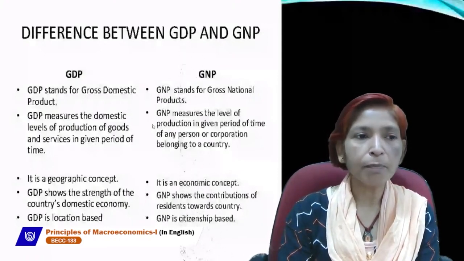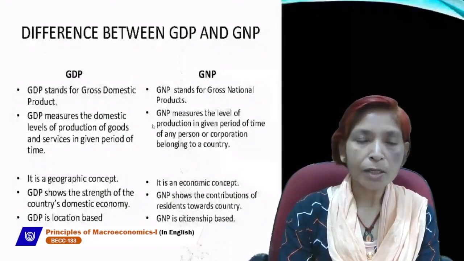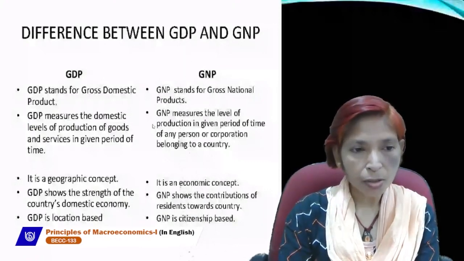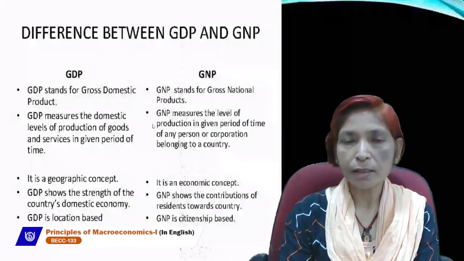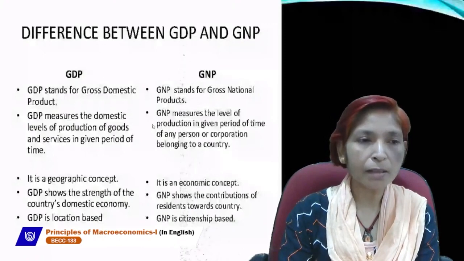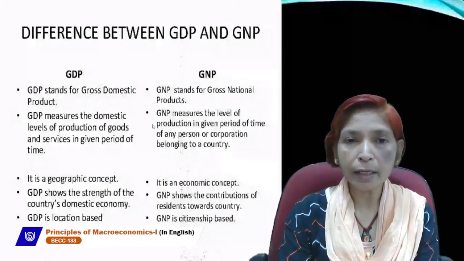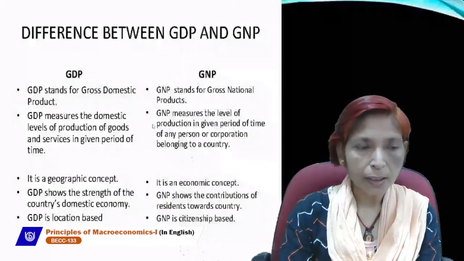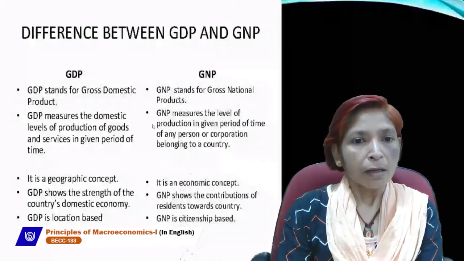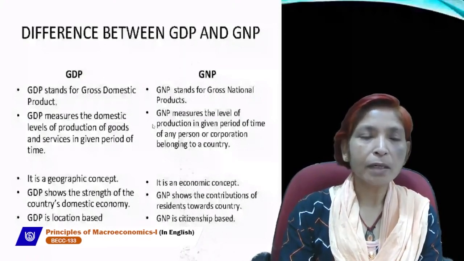So GDP and GNP both are very important concepts in national income accounting, because first of all we have to calculate gross domestic product. After that we can convert it into GNP or NDP or NMP. We can convert it into any terms or any aggregates of the GDP concept. So GDP is very important. GDP is that concept which only takes output of the domestic territory.